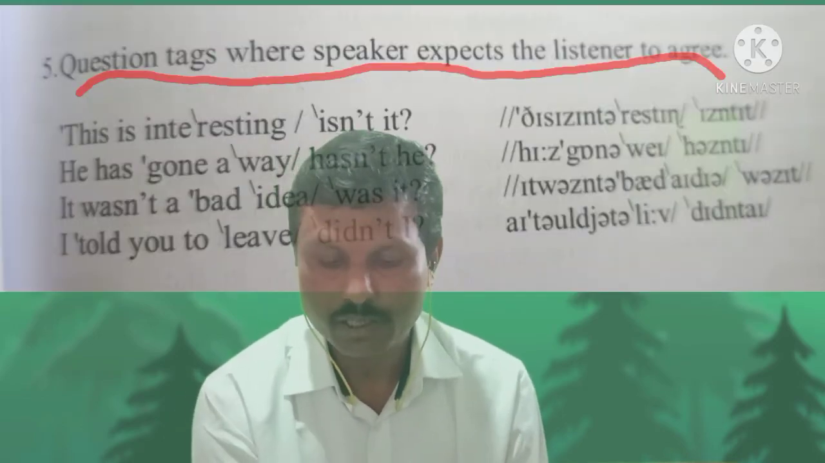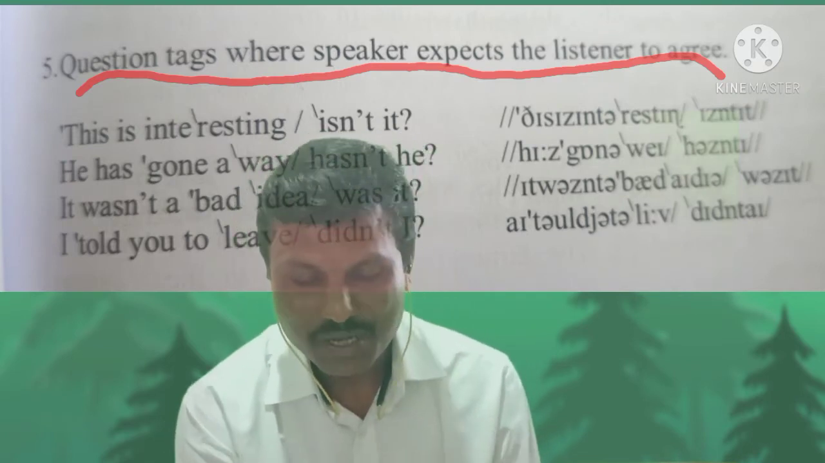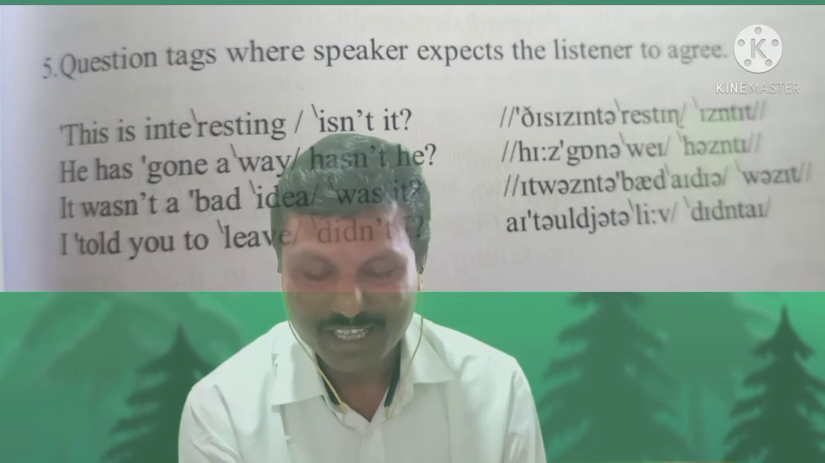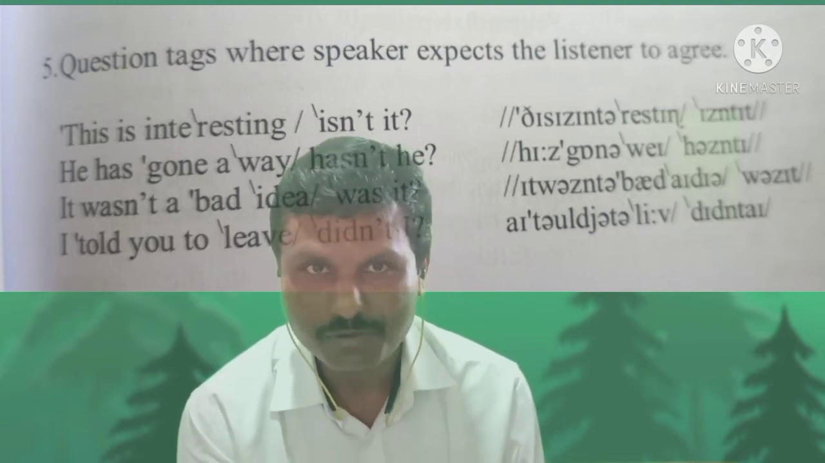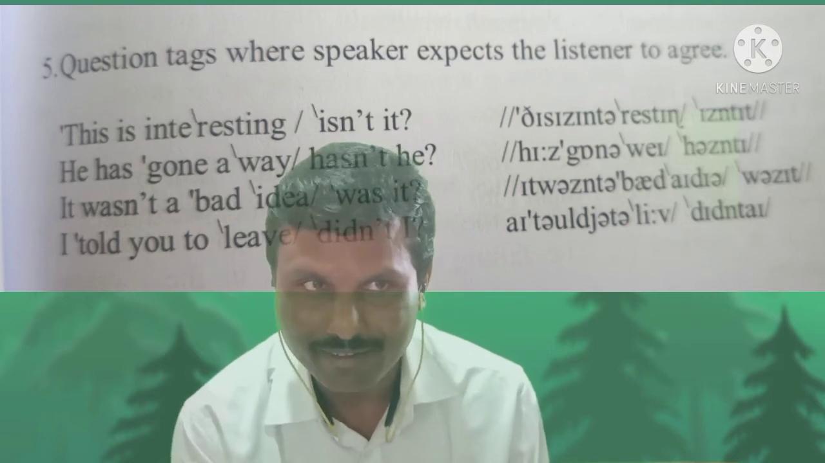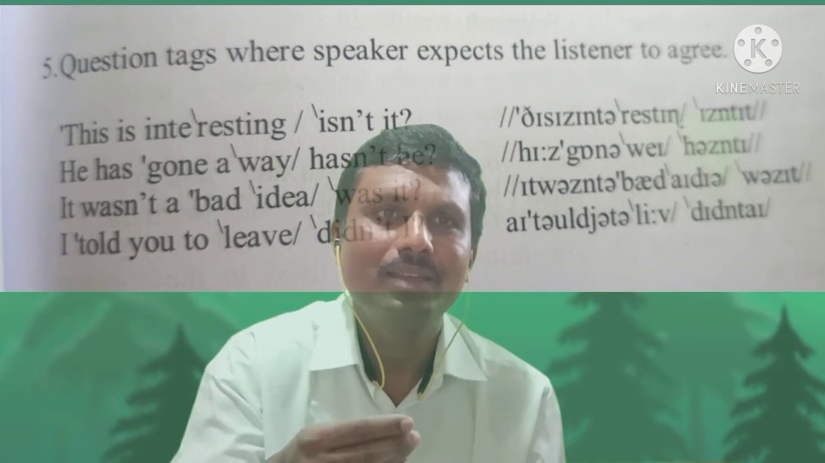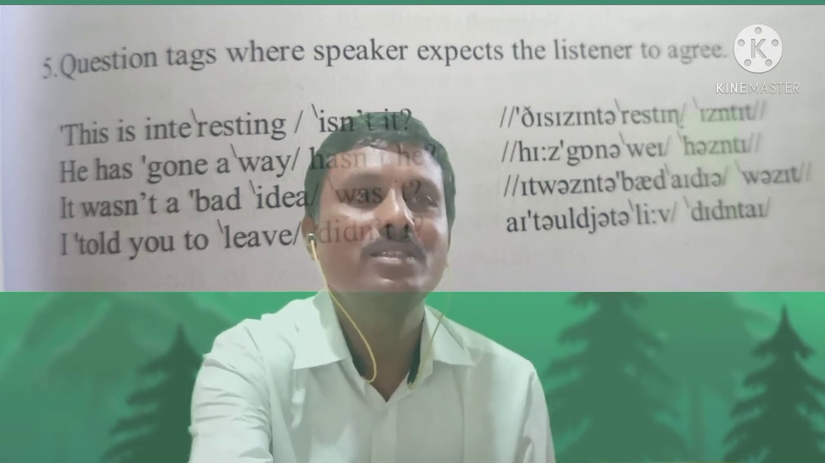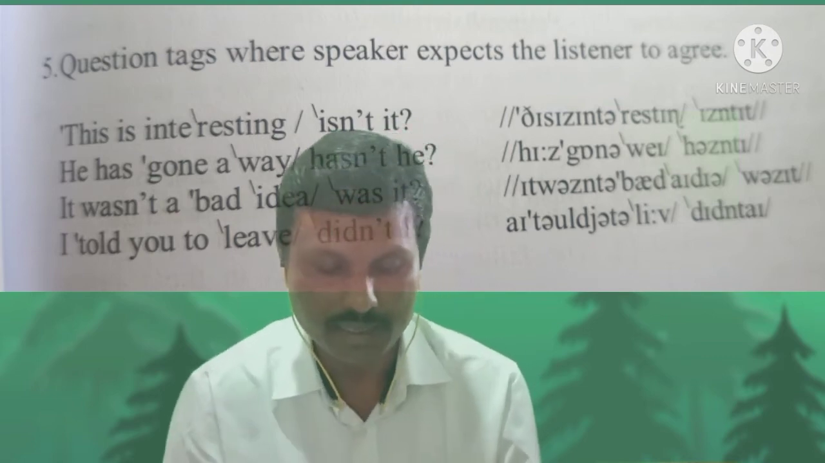Number 5: question tags where the speaker expects the listener to agree. You understand this? I mean a question tag in which it is expected that the listener will say yes to it. That is the agreement on the part of the listener.